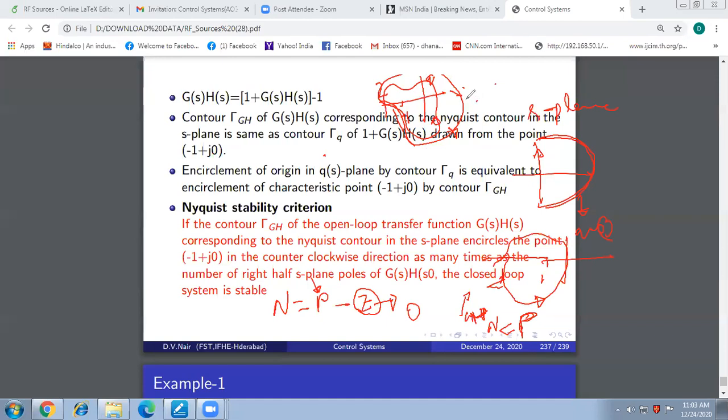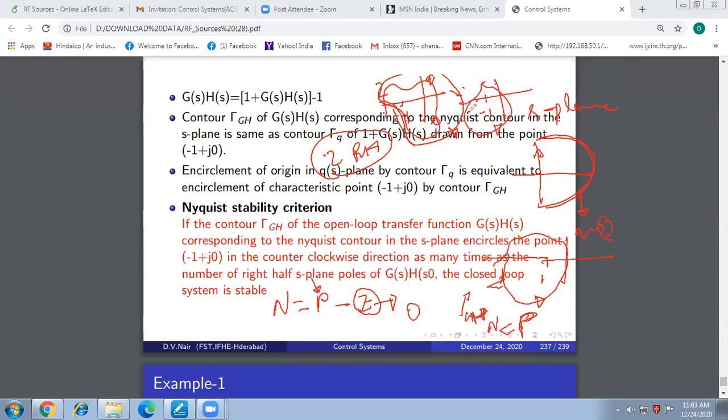But if there are two right half open loop poles, and there is 1 zero, and the net encirclement of point -1 plus J0 is something like this, only once in counterclockwise direction, what does this indicate?